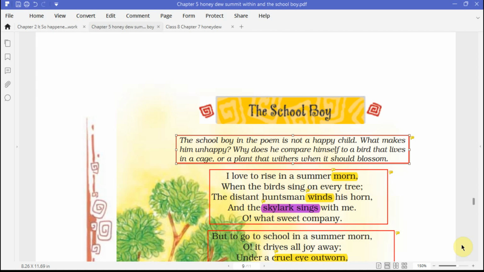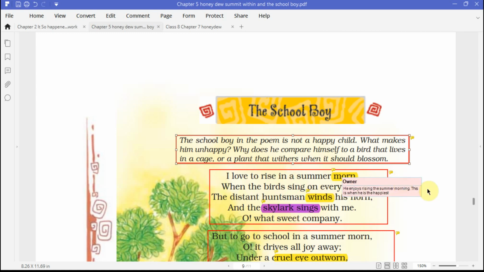For example, Skylark sings. As you can see here, S and S. This sound and the letter are the same, or similar, and they are at the beginning of adjacent or very closely connected words.